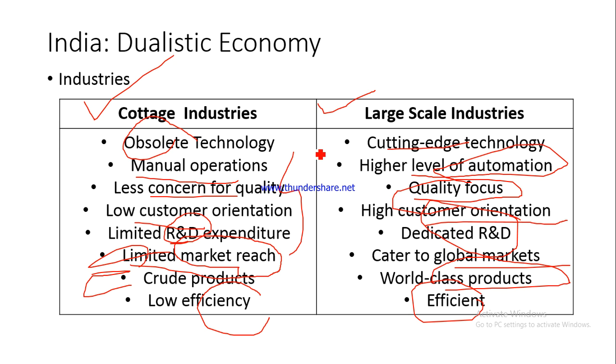So what I'm trying to tell you is that obsolete and backward technology is generally used in the cases of cottage industries, while side by side we also have large scale industries which are using the best of the technologies, and they are able to satisfy the customers across the world. So this again is an example of the dualistic economy which India is, wherein side by side both the obsolete, old technology and the advanced technology exist.